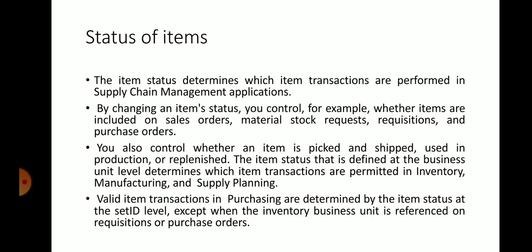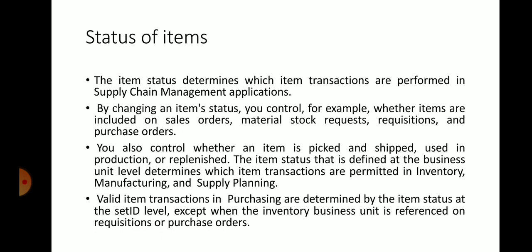That means reused. The item status that is defined at the business unit level determines which item transactions are permitted in the inventory, manufacturing and supply planning. What is the meaning of this? The item status that is defined at the business unit level: what is the state of this item presently?